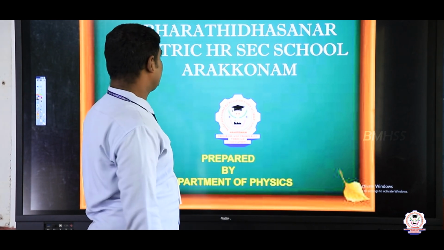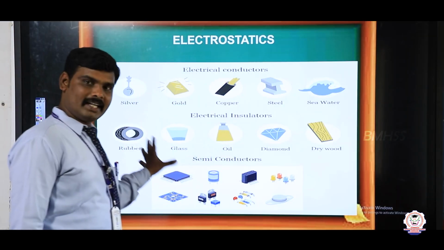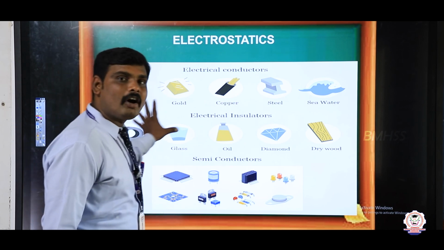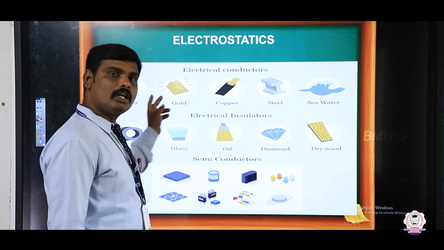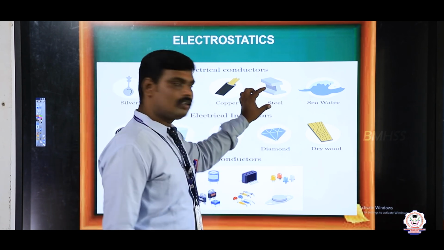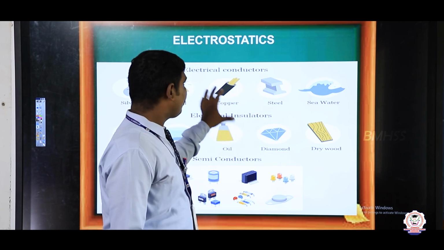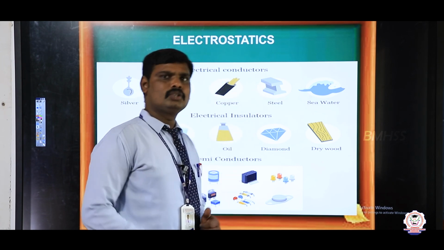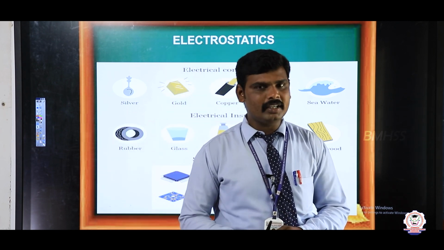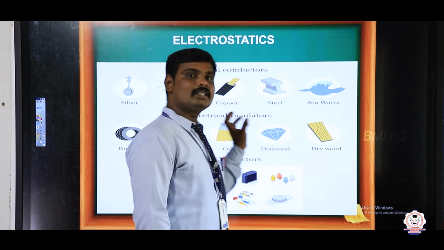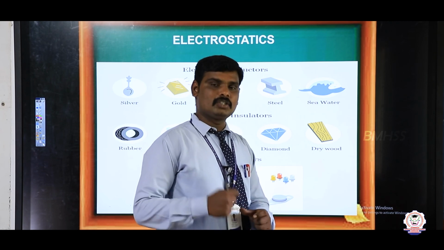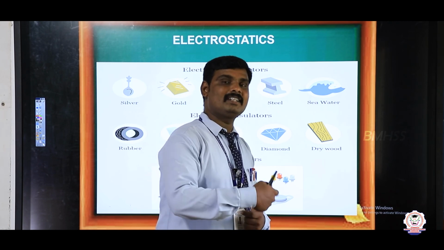Before going into this topic, I would like to share about this image. Here different objects are given: silver, gold, copper, steel and seawater. These are well known as electrical conductors. So what is an electrical conductor? It conducts electricity. Why? Because it has some free electrons. The more free electrons present in that conductor, the more easily electricity will conduct.